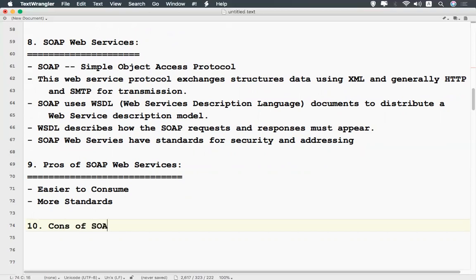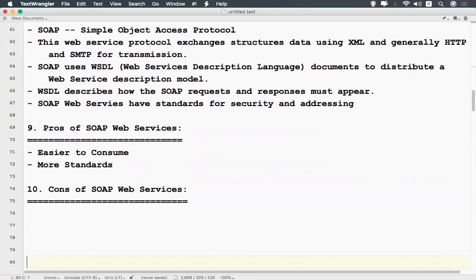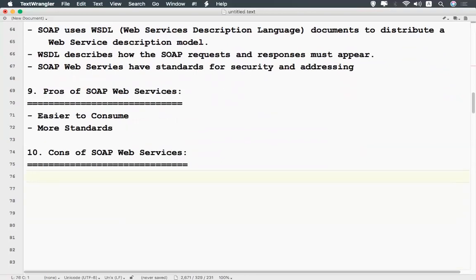Cons of SOAP web services. We'll talk about the cons also. The process of setting up a SOAP web service is a bit difficult, so it is difficult to set up.